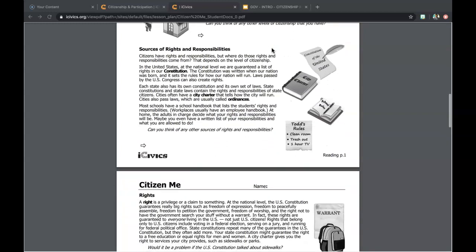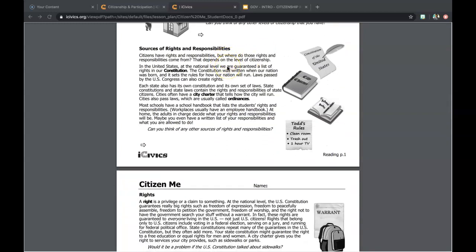Sources of rights and responsibilities. Where do you get your rights and responsibilities from? Citizens have rights and responsibilities, but where did those rights and responsibilities come from? That depends on the level of citizenship you're talking about, of course. In the United States, at the national level, we are guaranteed a list of rights in our Constitution. The Constitution was written when our nation was born, and it sets the rules for how our nation will run.